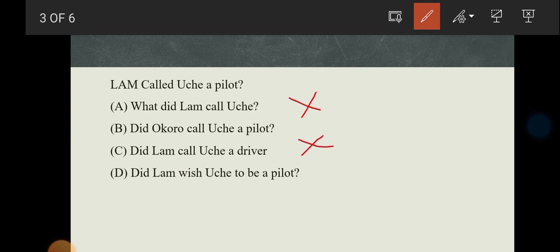So now let's go to D, which is: did Lam wish Uche to be a pilot? The word Lam there is the emphasized word in option D, so it's not the correct answer. So obviously, did Okoro call Uche a pilot is the correct option, which is option number 2, which is B. That's the correct option. Did Okoro call Uche a pilot?